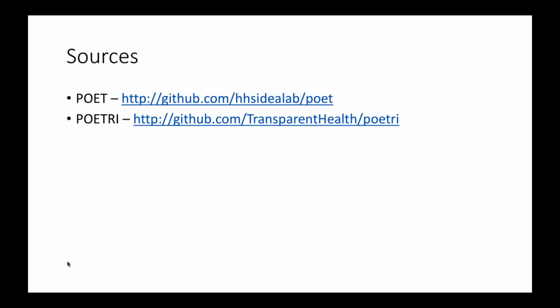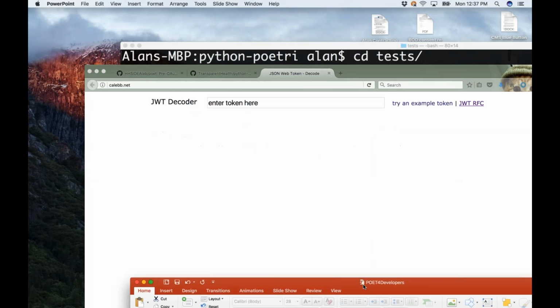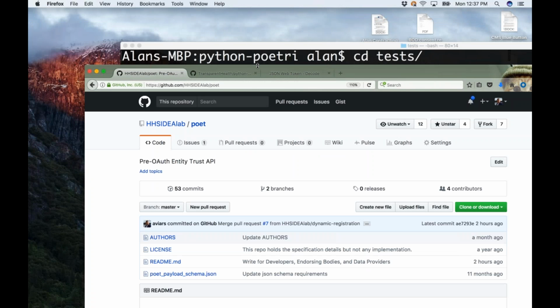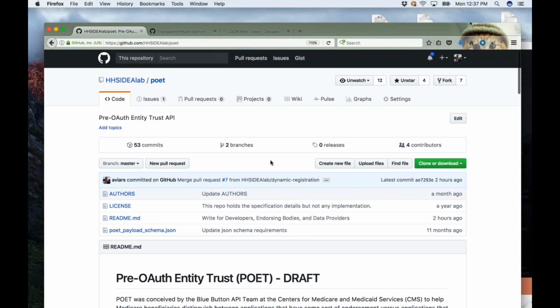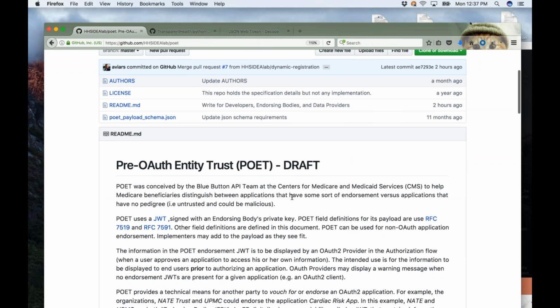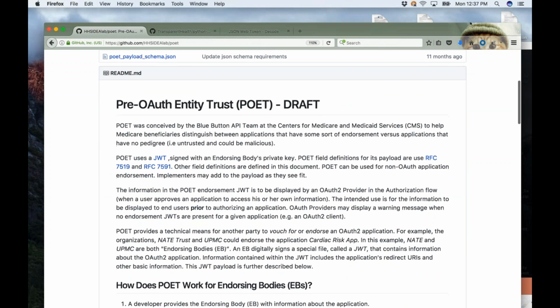I'm going to talk about POET. That's essentially just a README document that describes how this works. And then I'm going to talk about Poetry, a reference implementation in Python that again demonstrates how this works. So let me briefly go over the POET document that can be found here on github.com/hhsidealab/POET. And you'll see this is the document that describes what a POET JWT looks like and what a JWT is, and where things come from.